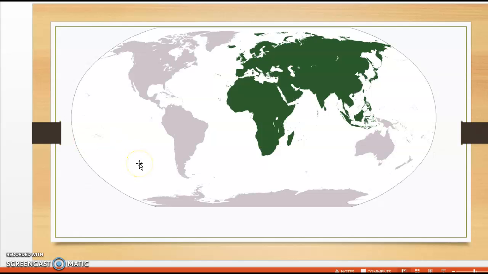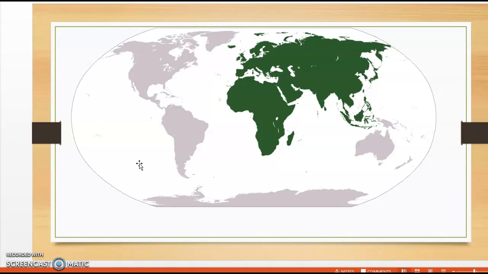Here you see a map of our planet. Highlighted in green is the area considered the Old World. As you can see, you could see Africa, Asia, Europe, and some of the East Asian countries such as the Philippines and Indonesia.